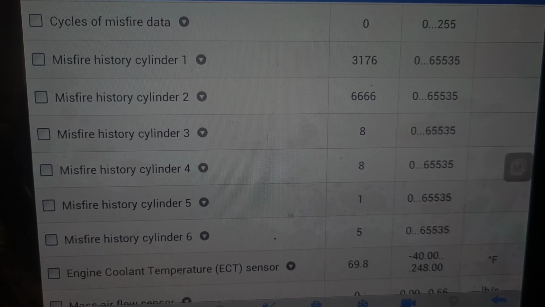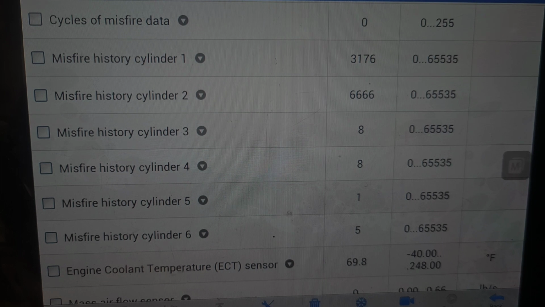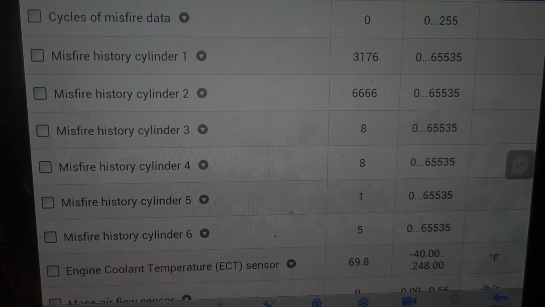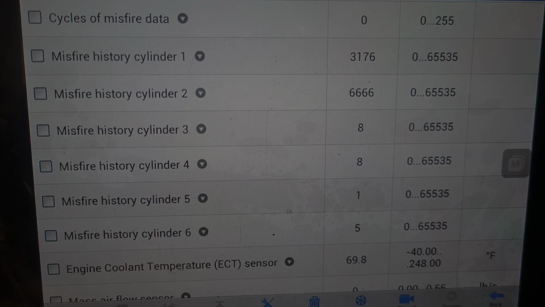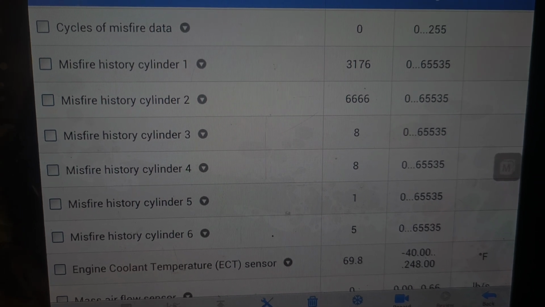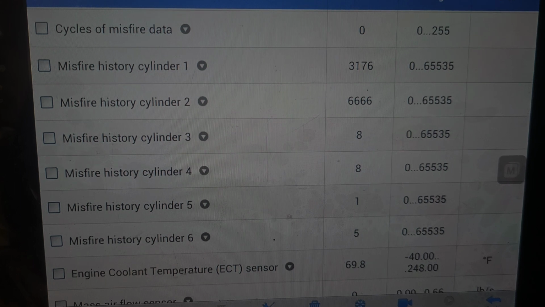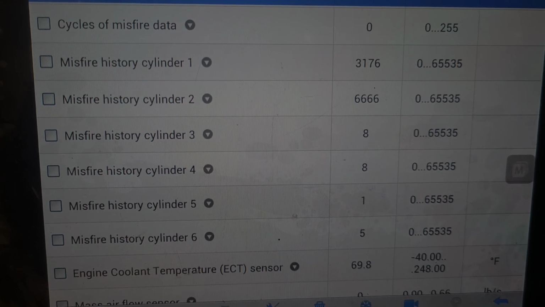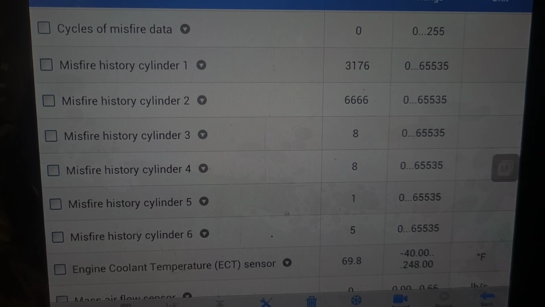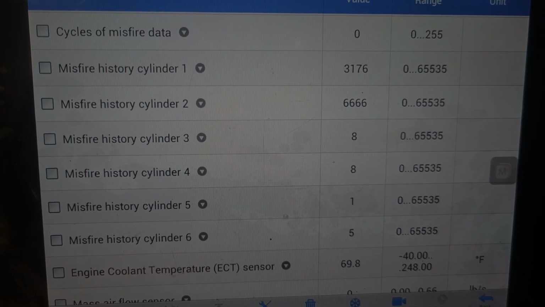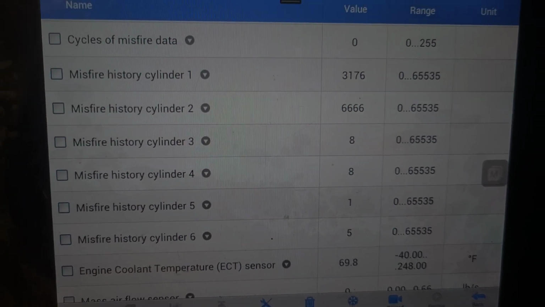Cylinder number 3 and 4 have misfired 8 times. 5 has misfired once. Cylinder number 6 has misfired 5 times. So this is where you get the P0300, multiple cylinders misfiring. But cylinder number 1 and number 2 are the ones that are misfiring the most. So we're going to focus on those two cylinders.